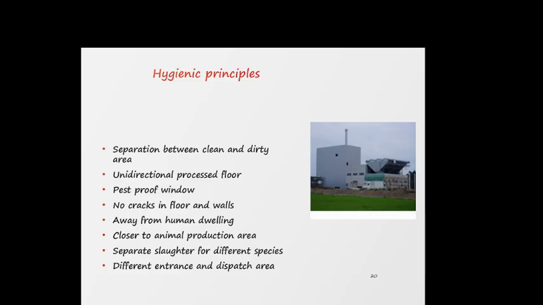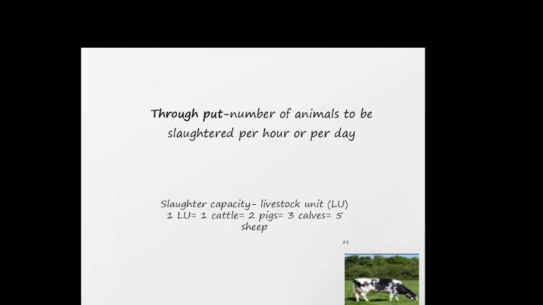So, you can see here the hygienic principles. First of all, there should be separation between clean and dirty areas. There should be one direction, that is unidirectional flow. It should be pest proof, with no cracks, and away from human dwelling, and closer to animal markets and production areas, with separate slaughter for different species, and separate dispatch area and entrance area.